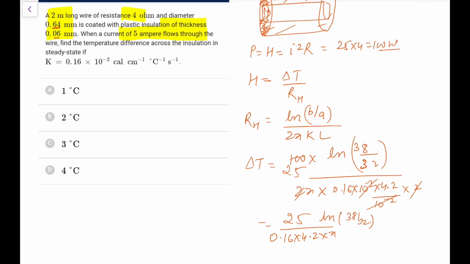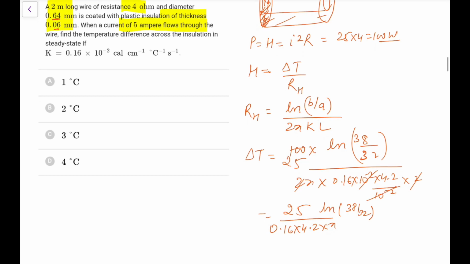Now it's not easy how you will calculate ln of 38 by 32. They have not given any value. I don't know how they have solved. I think they perhaps had a calculator, but we don't have a calculator with us, so it's going to be a tough task for us. Because it's going to be a tough task for us, I'm using the calculator.